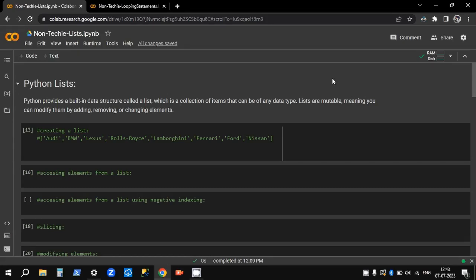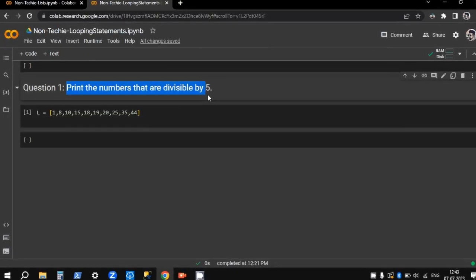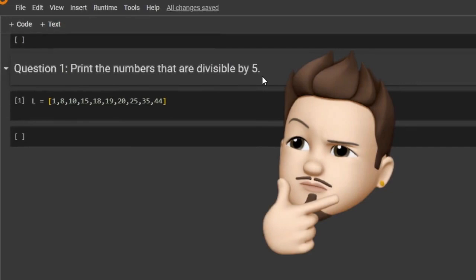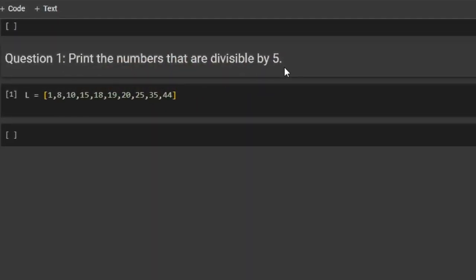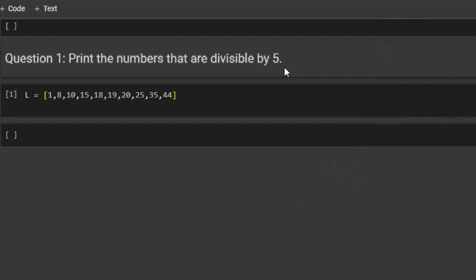So in the previous video of loop control statements, I gave you a question to solve on your own. So let's check the solutions. The question says, print the numbers that are divisible by 5. Now just take a moment and think whether we will use a for loop with a continue or a break statement. Pause this video and comment down your answers. If you have already watched the video, you might know the correct answer, and that is we will be using a loop with continue statement. Let's see how to do this.